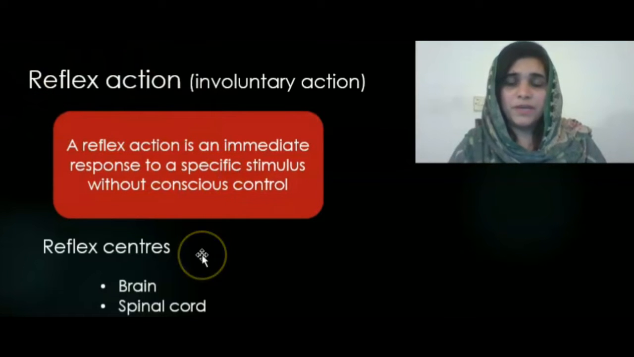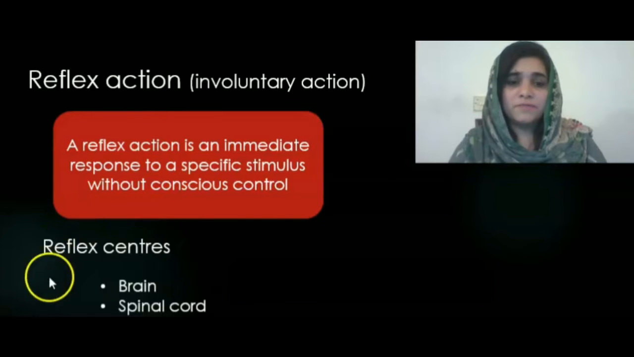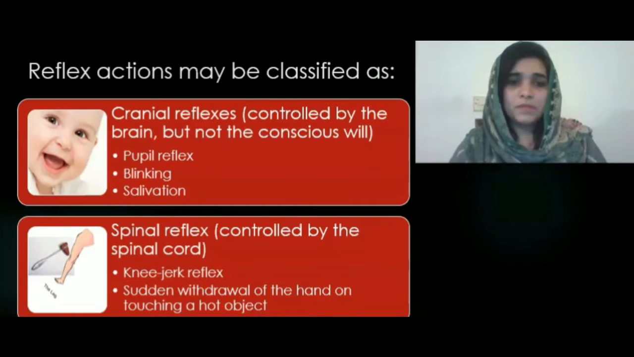Reflex centers: brain and spinal cord, they act as reflex centers in our body. Now, reflex actions may be classified either as cranial reflexes or spinal reflexes. Cranial reflexes are controlled by the brain but not the conscious will. For example, pupil reflex, blinking, salivation, that is production of saliva. Spinal reflexes are controlled by the spinal cord. For example, knee-jerk reflex, sudden withdrawal of hand on touching a hot object. So these are some of the examples of the reflex actions.